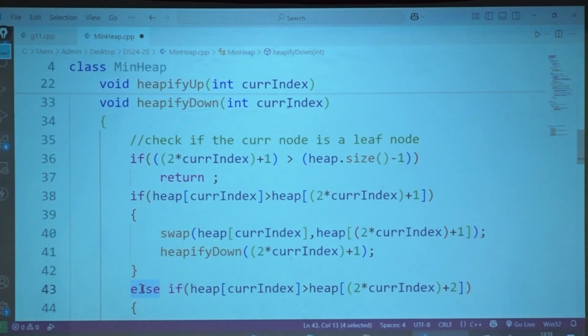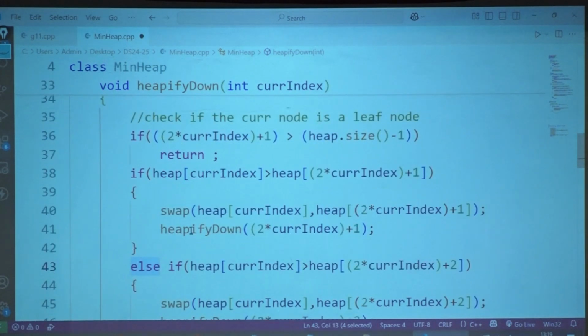No. You're calling it again, no? See, after swapping it, how can you check it with the same one? On the same node, you can't check if I swapped it. Okay? After swapping it, I'll have to call heapify on this guy again, no?